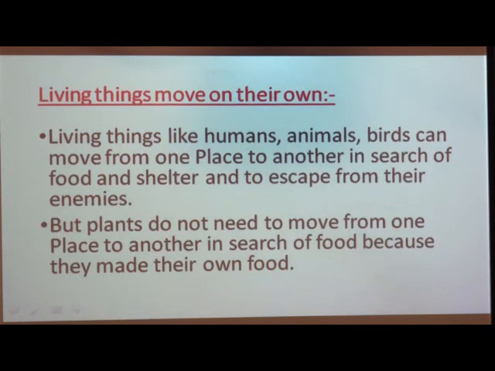Now see the first characteristic of living things, that is living things move on their own. But students, first of all we have to take some introductions. We know that our earth is made up of different things and we see many things around us daily, like different kinds of plants, animals and birds.